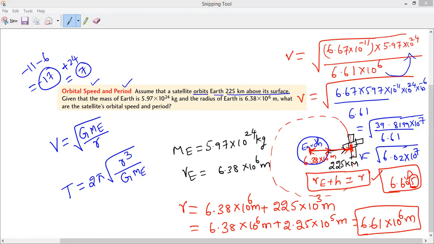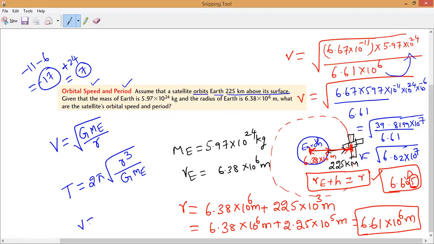I will show you a tabular column also, guys, to make you understand squares and cubes, so that later you can understand. So now if we do this value, we get 7.76 into 10 power 3 meter per second. What is the V value?